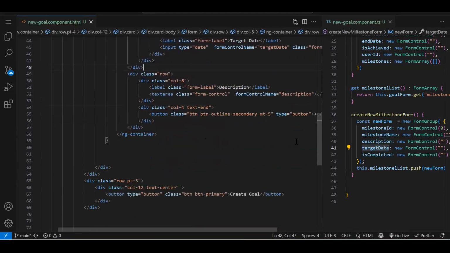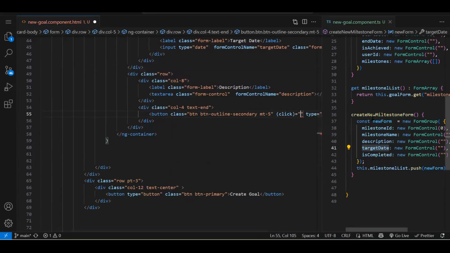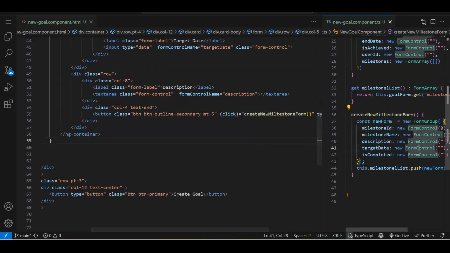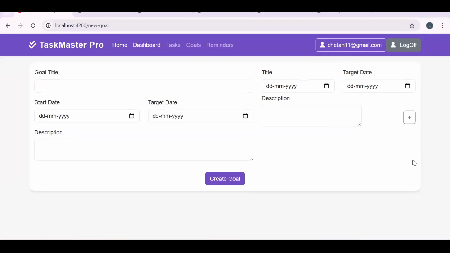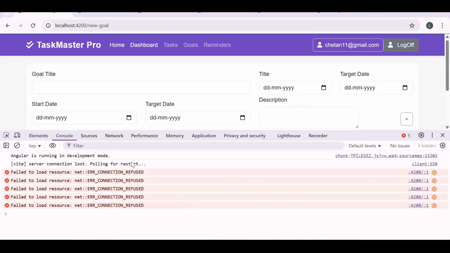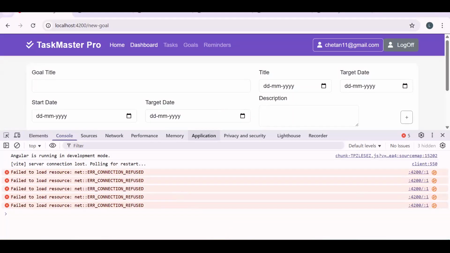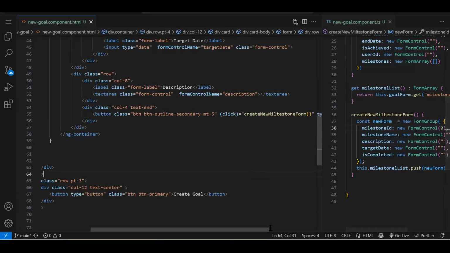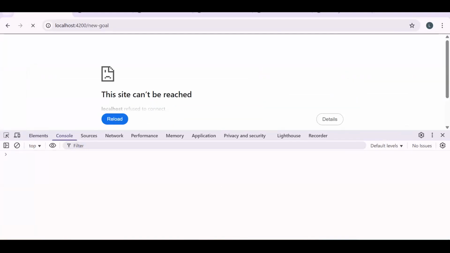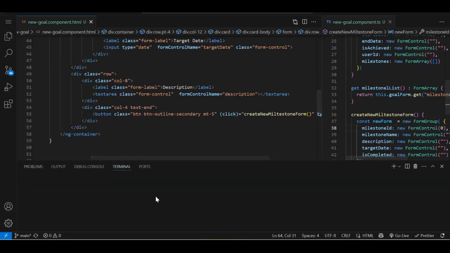Fine. Now on click of plus, what we need to do, we just need to call this function again over here. So if I click on plus, one new form should be created. Let's save and check if we are able to do it properly. So by default, we have one form. If I click, wait, something is missing. Let's check what's the error. Nothing is there. Let's save. Let's try it one more time. Oh, sorry, my project got stopped. Let me run it again.